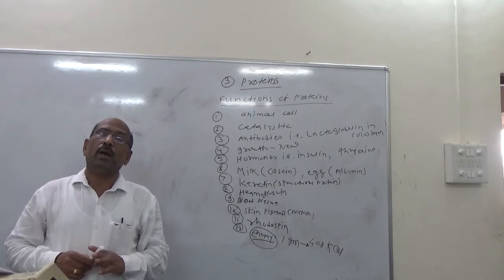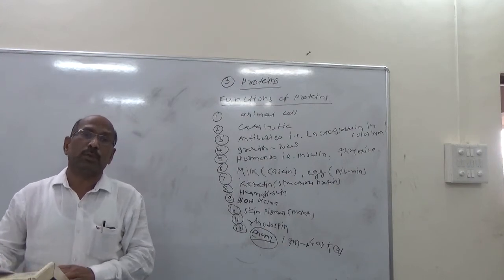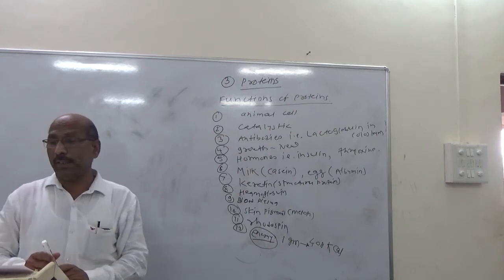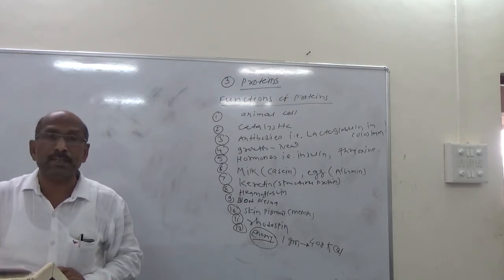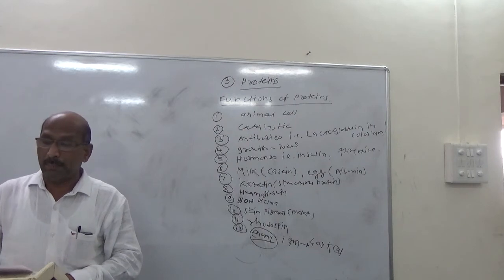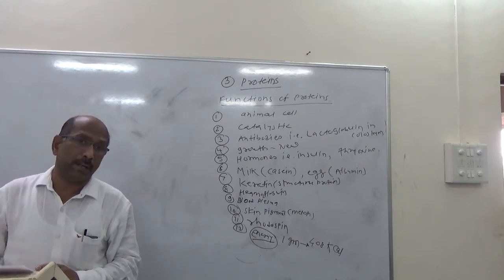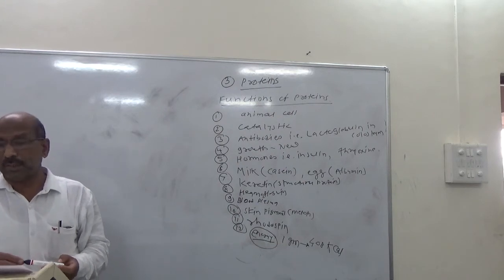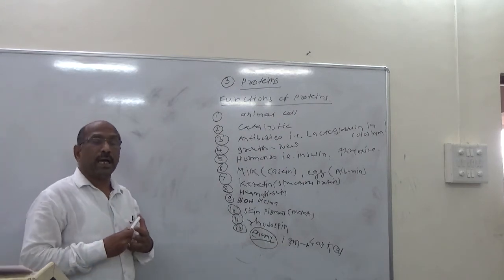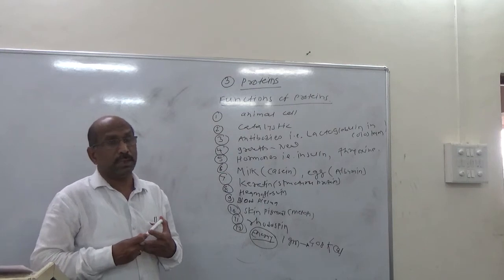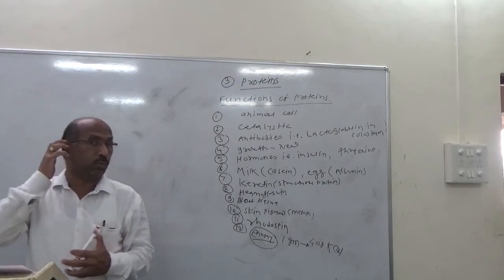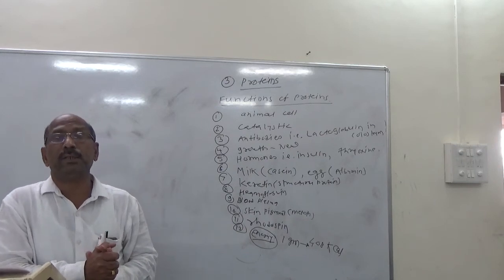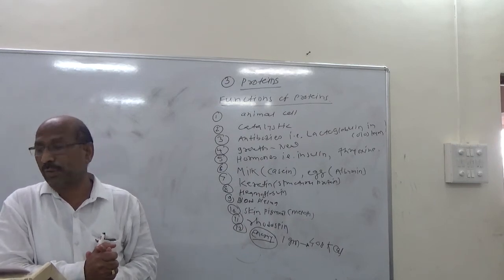The quality of feed proteins. What about the quality of proteins? The quality of feed proteins depends on its amino acid makeup, especially the presence of essential amino acids. Amino acids can be divided into two, the essential and the non-essential amino acids.